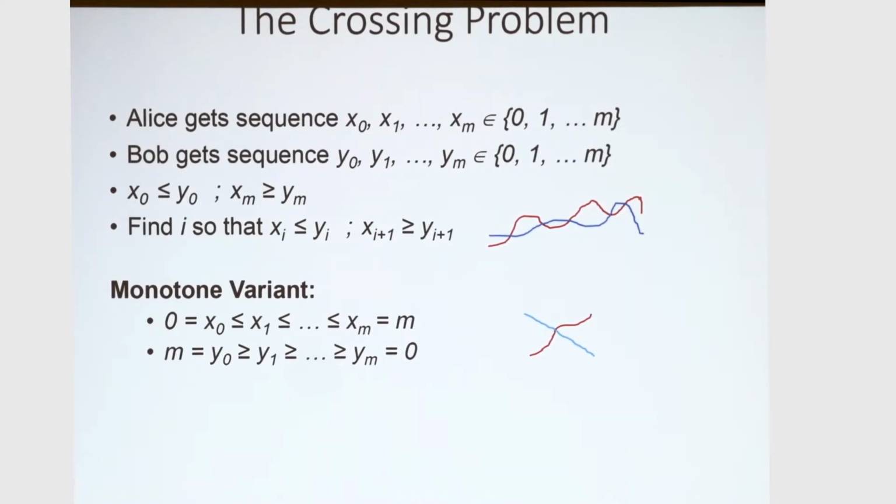This means that there is a point where the order flips. There is some index i so that at i, we have xi less than or equal to yi, and the opposite at i plus 1. There is also a monotone variant of this problem where we moreover know that the sequences are sorted. So we know that Alice's sequence is increasing and Bob's sequence is decreasing.